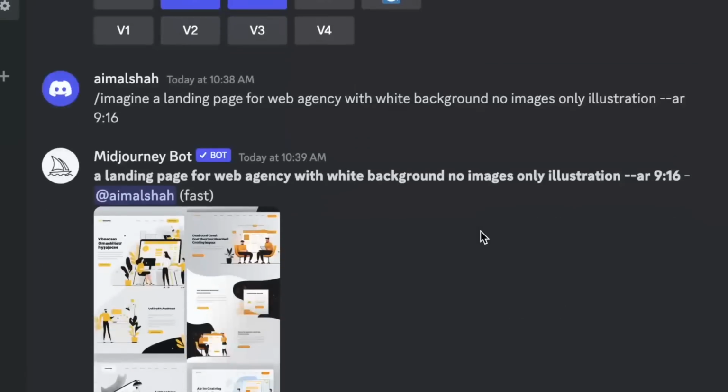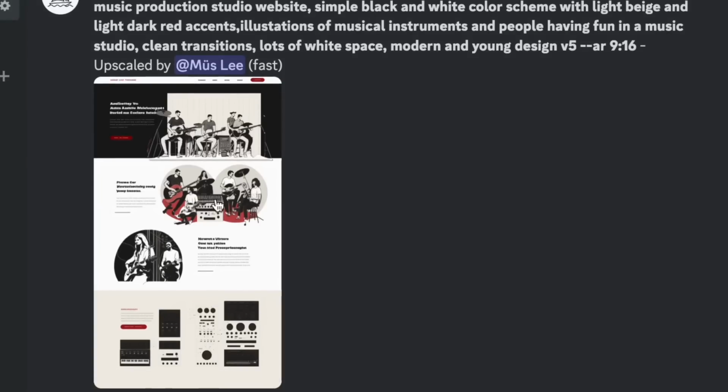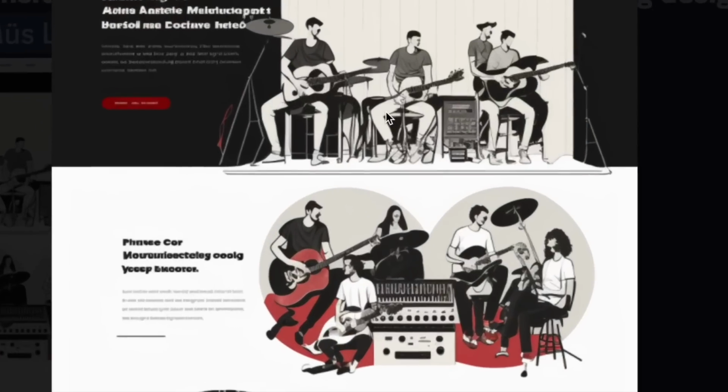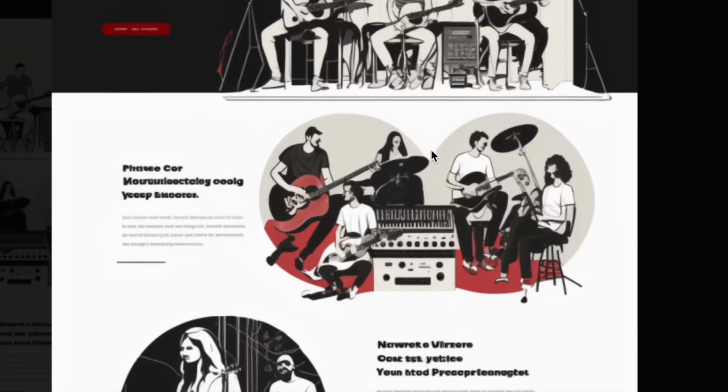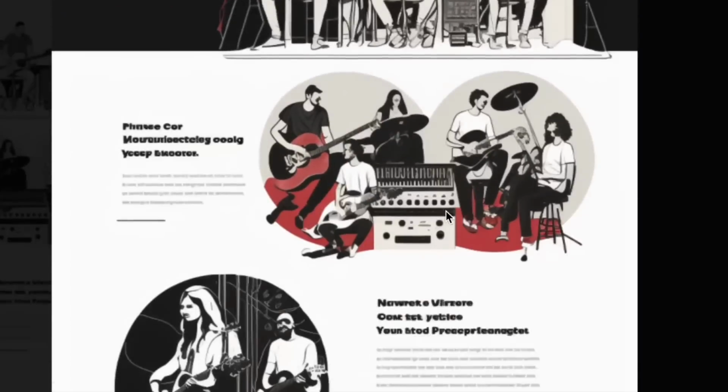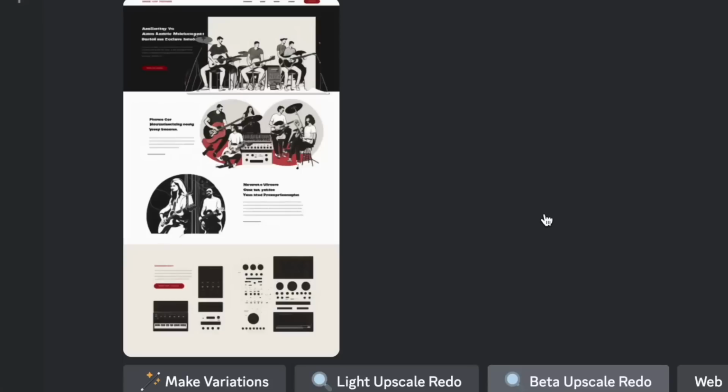Now, as I continue to scroll, there were a few others that just blew me away. I really like this one. So we're using illustrations of musical instruments and people having fun, and you can see this example of the different art styles that you can create. And you can tell that this is not high resolution. You can't export this as PNGs. And so I'll probably do a video later on how you can do that process to make these really crisp graphics and images, but a totally unique style, unique art style, unique layout, and you've got a full landing page right here.